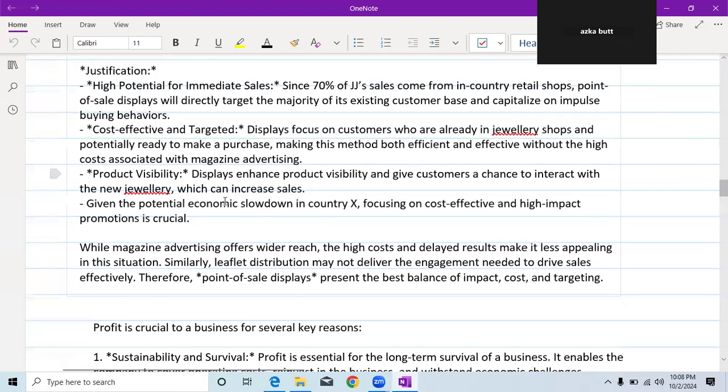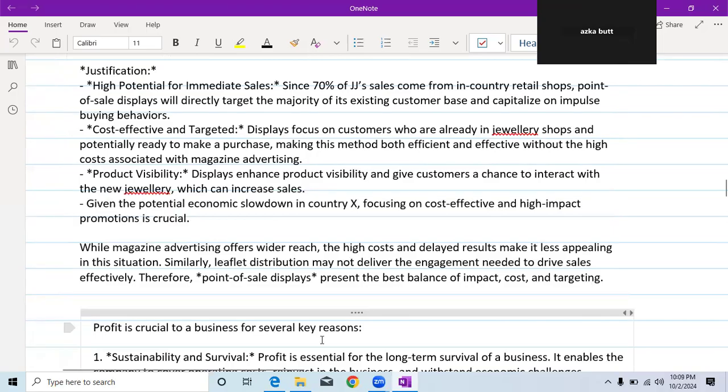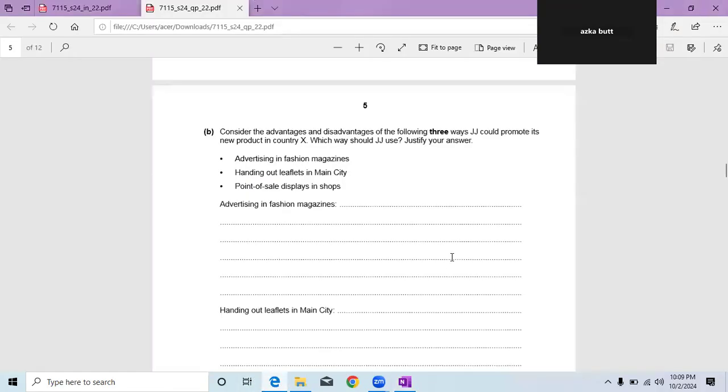And I'm writing that why I'm negating the other. While magazine advertising offers wider reach, the higher cost and delayed results make it less appealing in this situation. Similarly, leaflet distribution may not deliver the engagement needed to drive sales effectively. Therefore, point of sale display presents the best balance of impact, cost, and targeting. So this is my justification. Okay. So now let's see the other question.